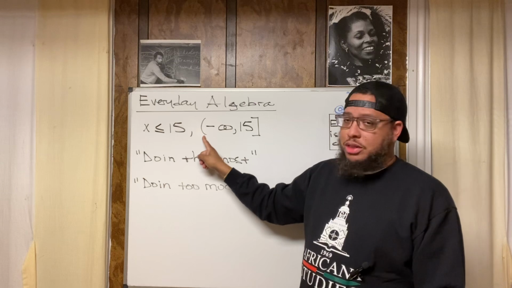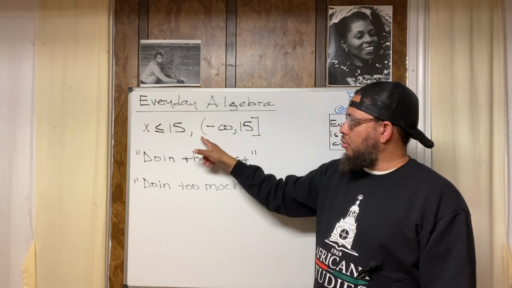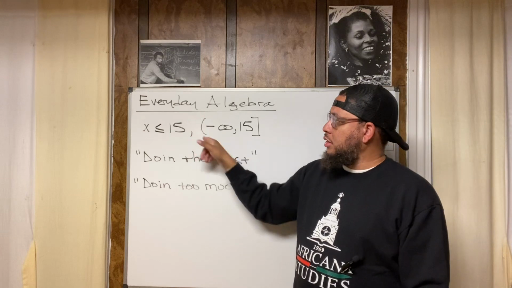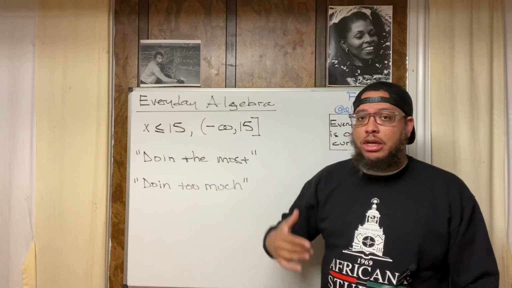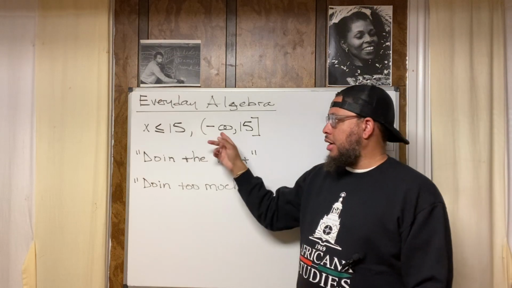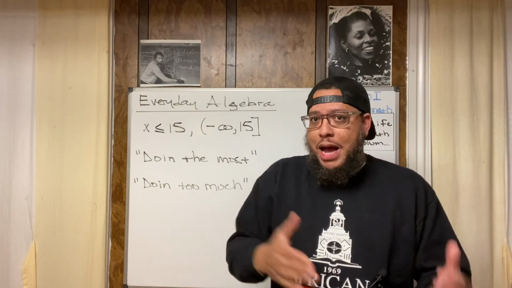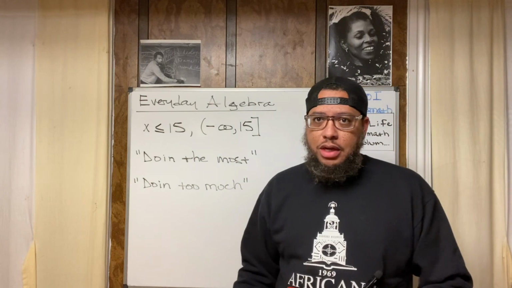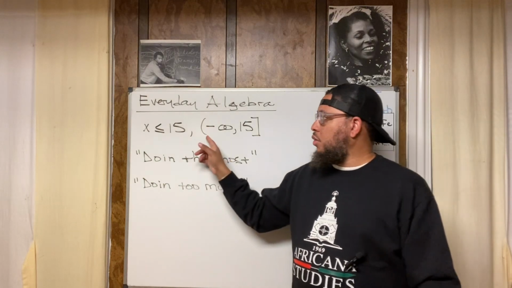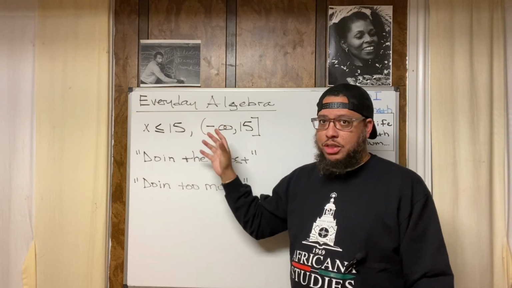Now notice how there's a parenthesis right here, and there's a bracket right there. Parenthesis, bracket. You put a parenthesis next to the number if that number is not included in the interval, right? Now infinity is not an actual number, so infinity can never be included in the interval, whether it's positive infinity or negative infinity. So infinity or negative infinity will always have a parenthesis next to it, always in interval notation.